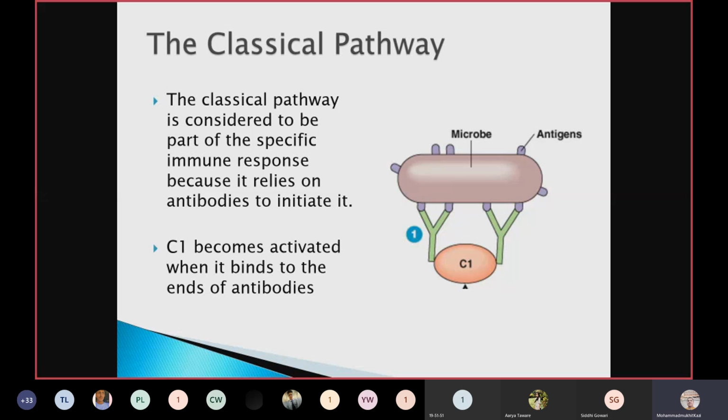Now you look at the classical pathway. The classical pathway is considered part of the specific immune response because it relies on antibodies to initiate it. It is very important for it to get activated that antibodies must be there. The antibody must bind to the antigen. You can see here in the picture, the microbe, a bacillus, is shown, and on the surface of the bacillus there are smaller antigens. These antigens are bound with Y-shaped antibodies. To this antigen-antibody complex, the C1 molecule will attach and it will activate C4. So C1 becomes activated when it binds to the ends of the antibodies.